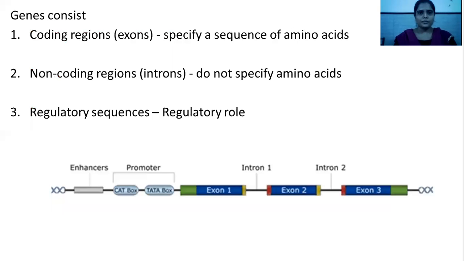Structure of gene. Mainly, a gene contains three basic components. One is the coding region, which is called exon. Exons specify the sequence of amino acids, while introns are non-coding sequences which do not specify amino acids. Third is the regulatory sequence. It plays a regulatory role. You can see over here in the diagram. These are exons, and in between two exons, introns are present, which are non-coding regions that are spliced out during post-transcription processing.